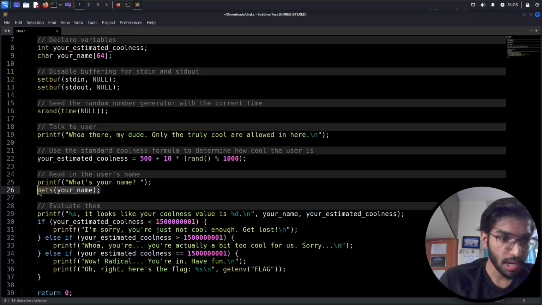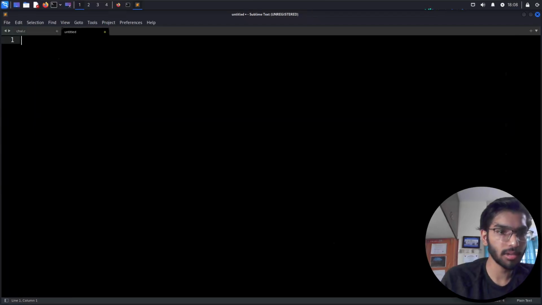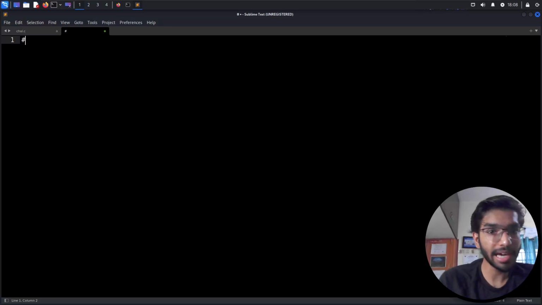For example, let's write a very simple C code here which is going to have a gets function in it. Let's include stdio.h, then our int main.